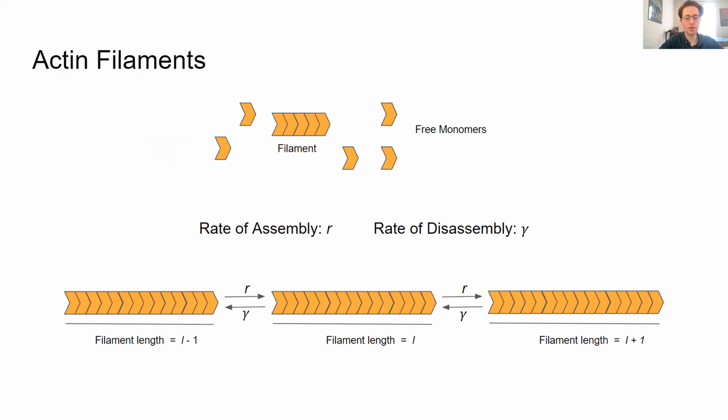Actin filaments are basically long chains of actin monomers growing in pools of free monomers. These filaments have a rate of assembly R, which is how frequently free monomers attach to the filament, causing the filament to increase in length, and a rate of disassembly gamma, which is how frequently monomers attached to the filament detach, becoming free monomers and causing the filament to decrease in length.